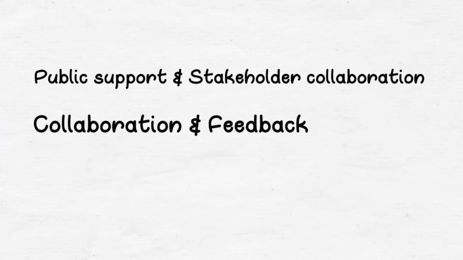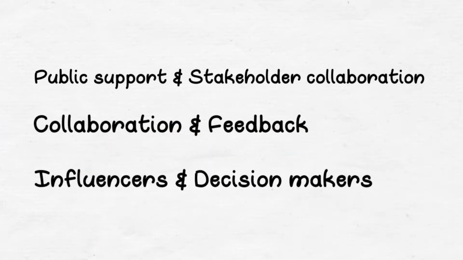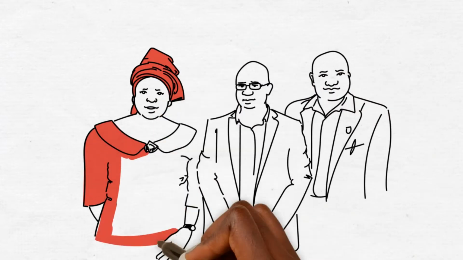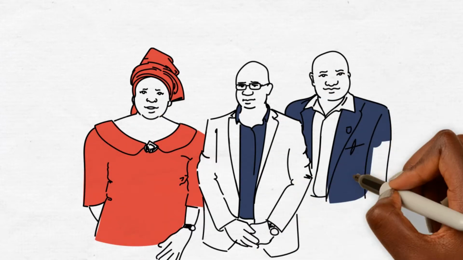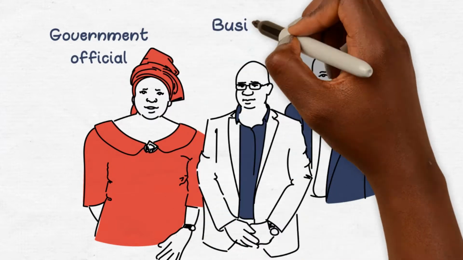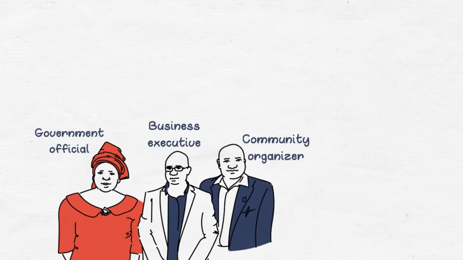But that momentum is only useful if key influencers and decision makers are held accountable for changing and enforcing policies affecting citizens. In order to improve accountability and transparency in the extractives industry, Esther needs to understand who the key influencers and decision makers in this sector are, how they are working together, and what their current priorities are.